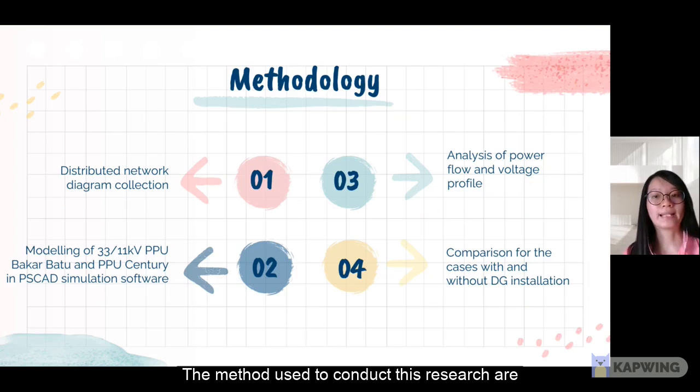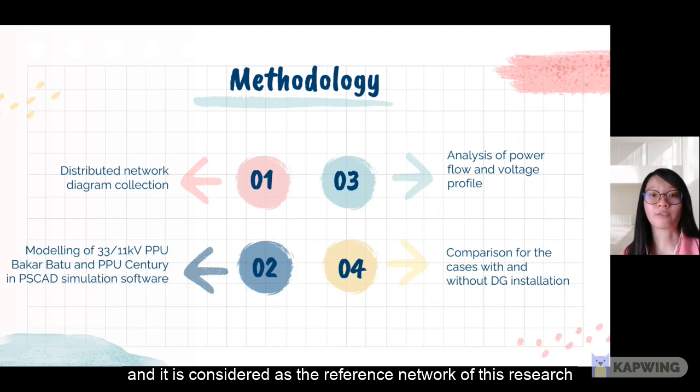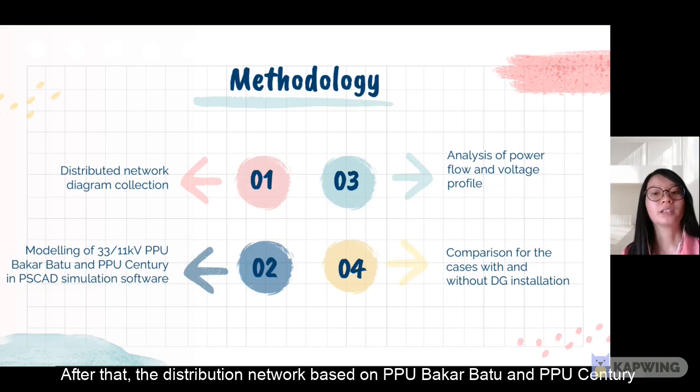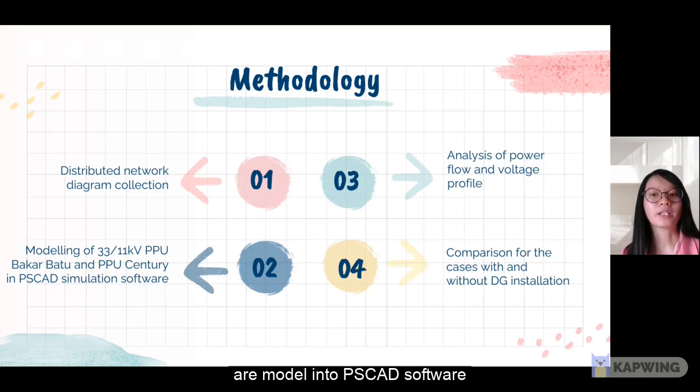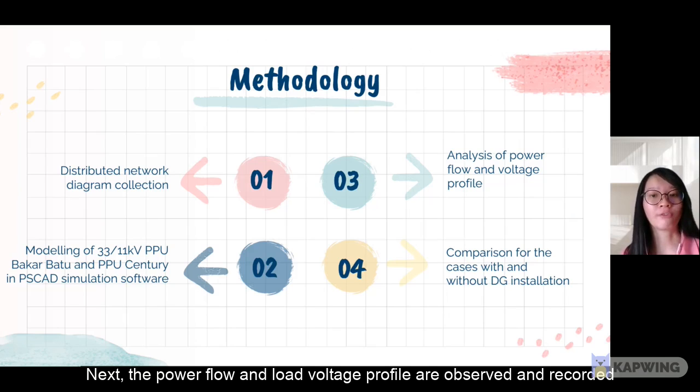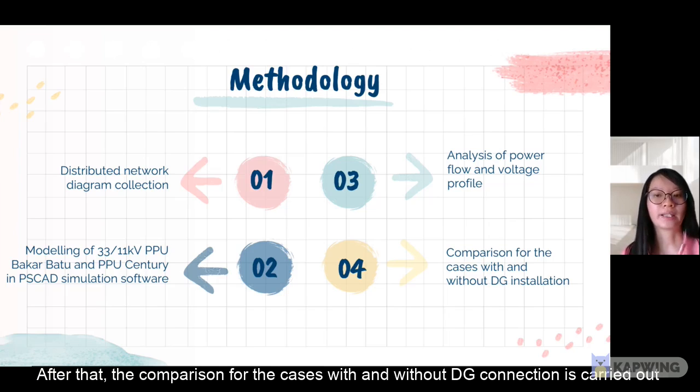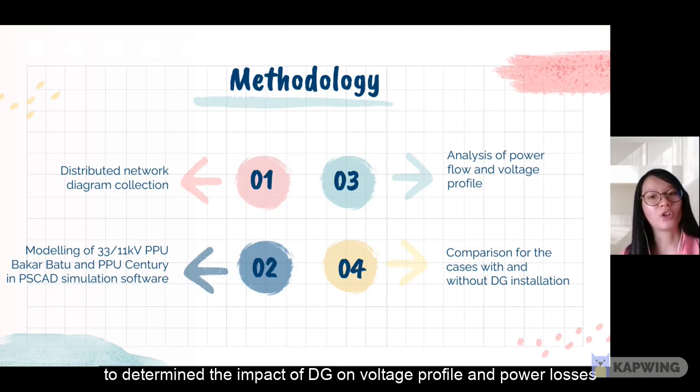The method used to conduct this research is, first, collect a 33/11 kV medium voltage network from TNB, which is considered as a reference network for this research. After that, the distribution network based on PPU Bakar Batu and PPU Century are modeled into PSCAD software. Next, the power flow and the load voltage profile are observed and recorded. After that, the comparison for the case with and without DG connection is carried out to determine the impact of DG on voltage profile and power losses.